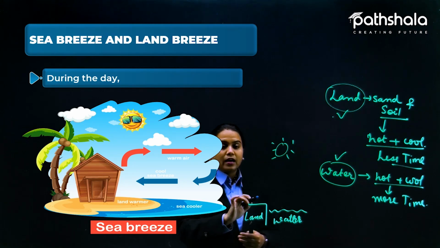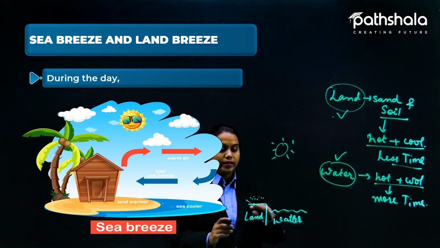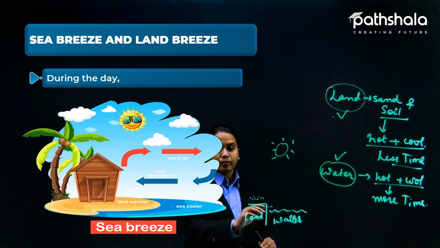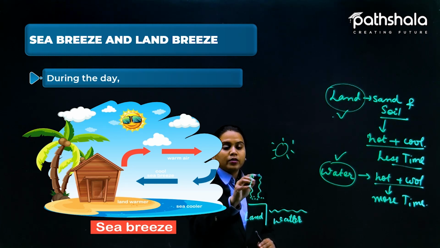Now the air that is in contact with the land, there would be air in both places. But in the case of land, the air present here will rise up, because the land gets heated very much.